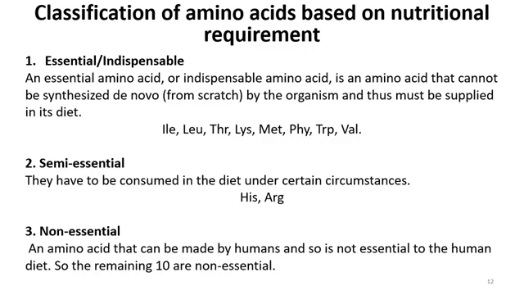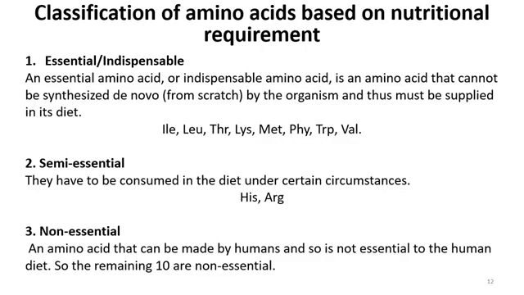Basically these amino acids are isoleucine, leucine, then lysine, methionine, phenylalanine, tryptophan, and valine, and I guess these are all, and arginine is sometimes included.